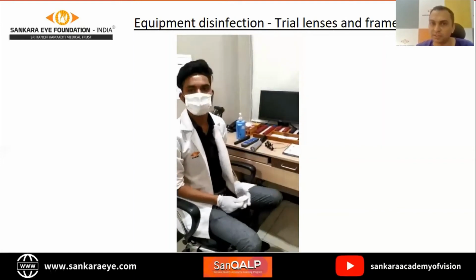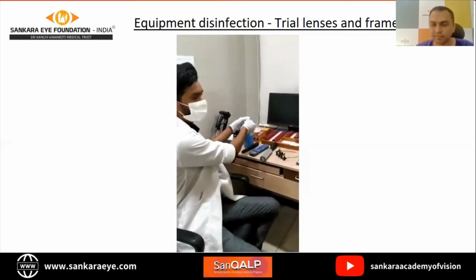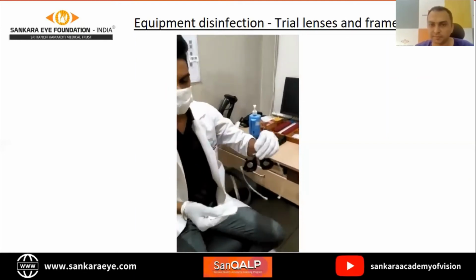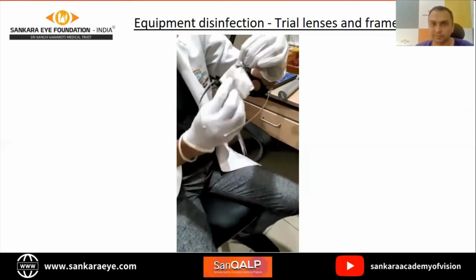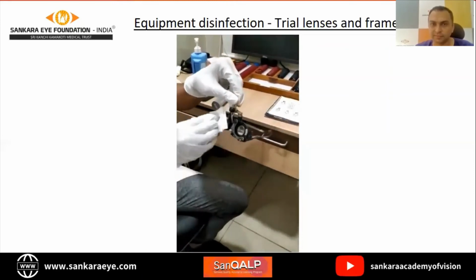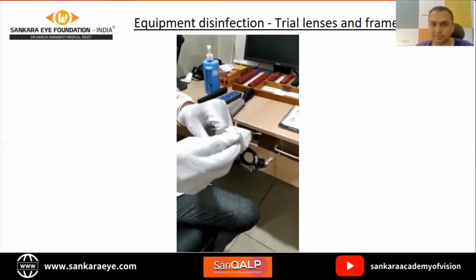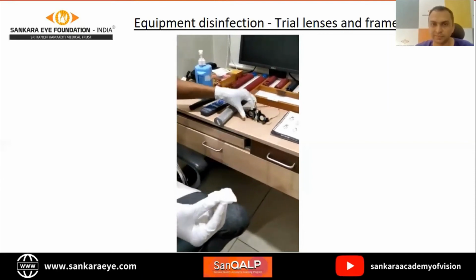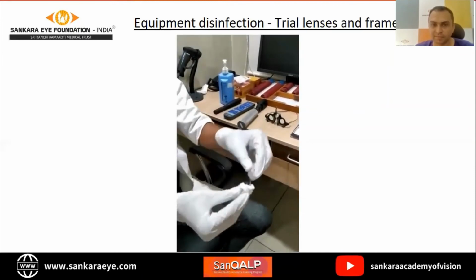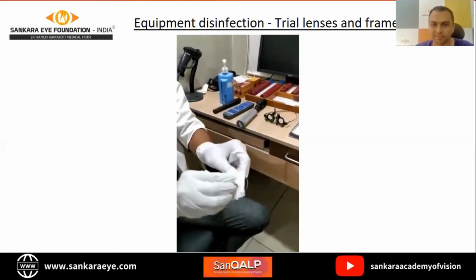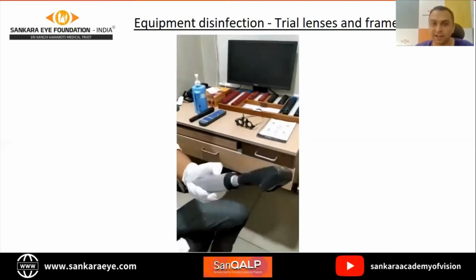Again, you're going to use 70% isopropyl alcohol and a tissue paper for that. Be very careful while cleaning trial lenses. You don't want scratches on that.